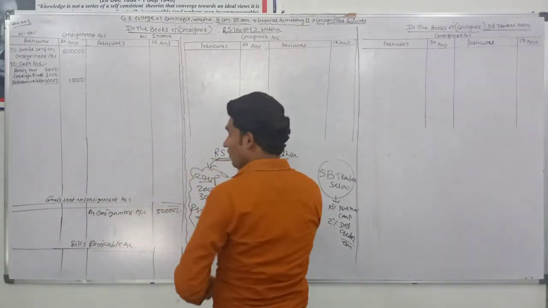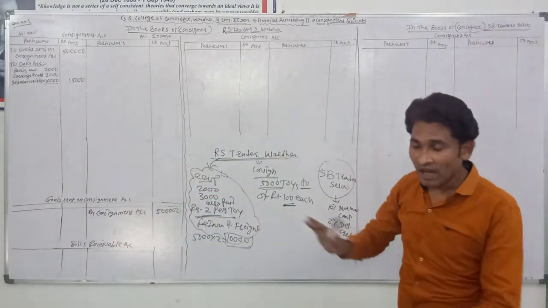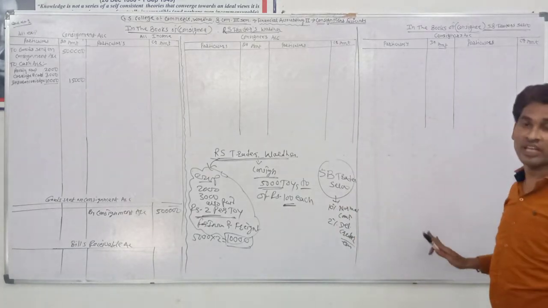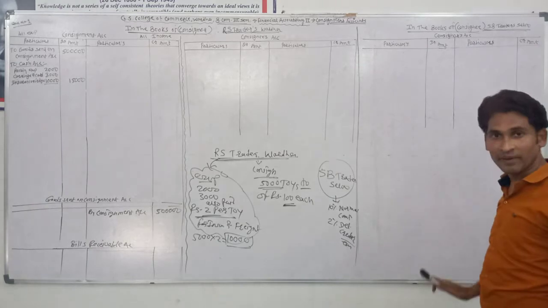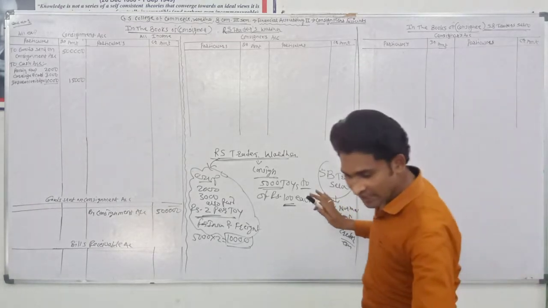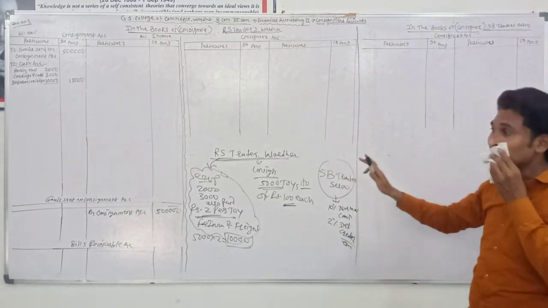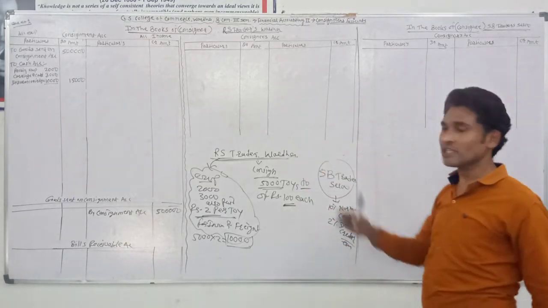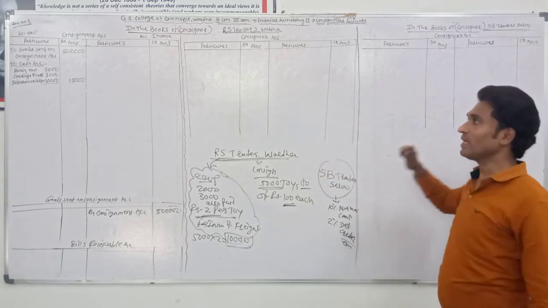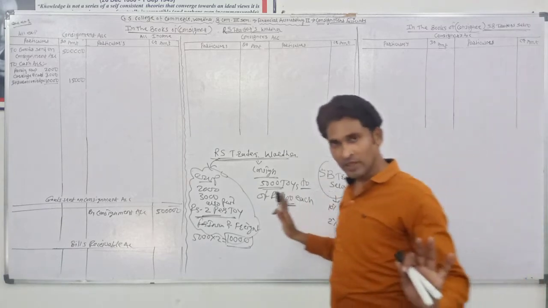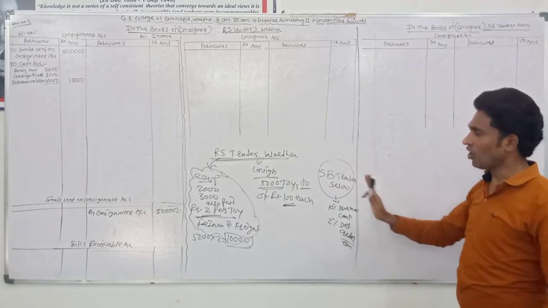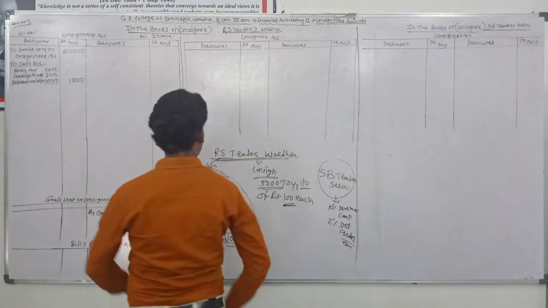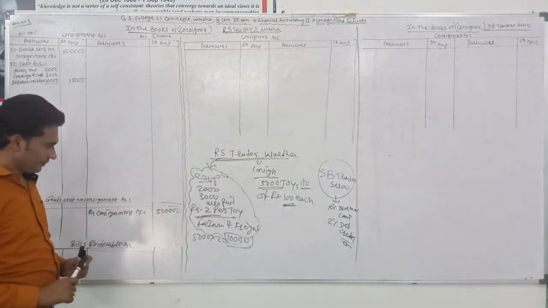Now these transactions are only related to the consignor. They have no relation to the consignee. So the consignee cannot pass journal entries for these transactions done by the consignor. The consignor sends the goods, so just the consignor passes the entry. The consignee never passes the journal entry of that transaction, and the consignor spends expenses, it will pass the entry, but the consignee never passes the entry. The consignee does not keep the record of these transactions. Then second transaction over.